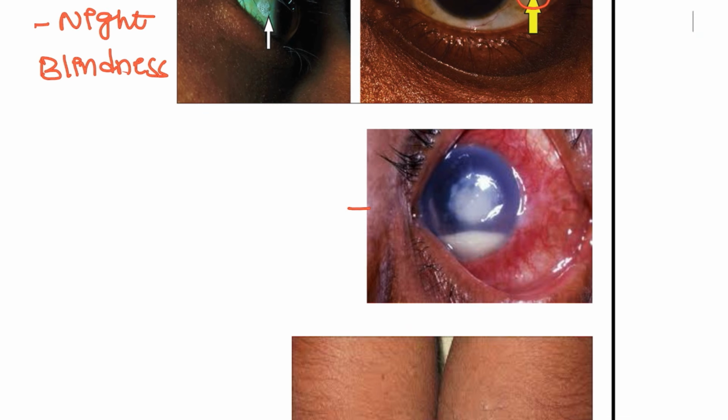Next, how are you going to treat this patient and what is the other presentation? This is the corneal ulceration and phrynoderma. This is known as phrynoderma, follicular dermatitis, and this is seen with the vitamin A deficiency and also fatty acid deficiency. Okay, this is also seen in the fatty acid deficiency. This is known as phrynoderma.